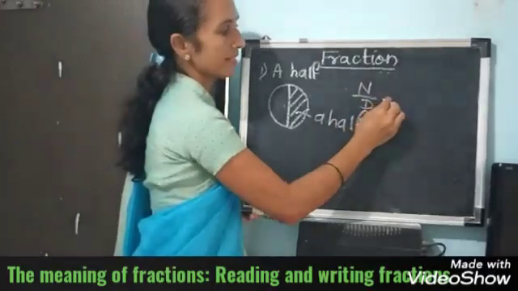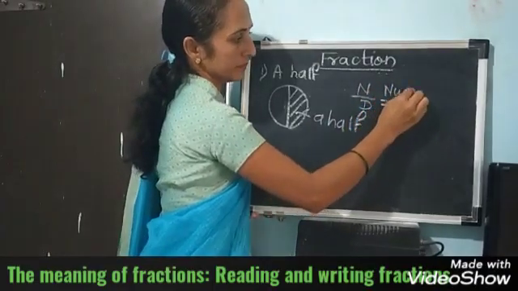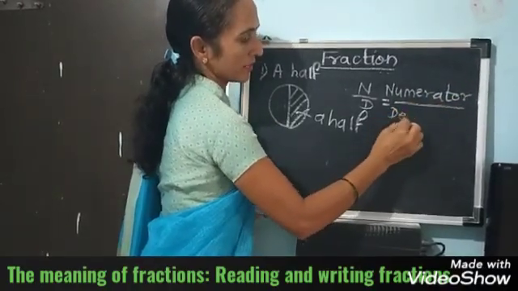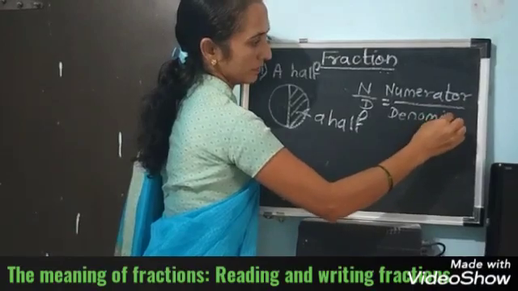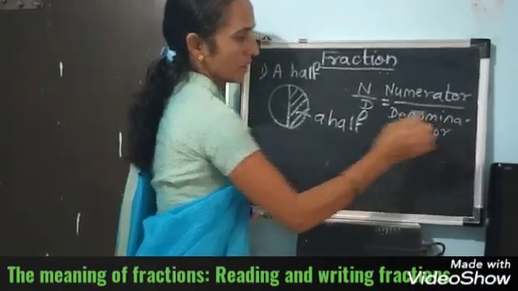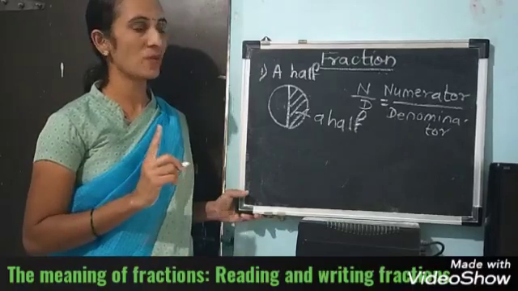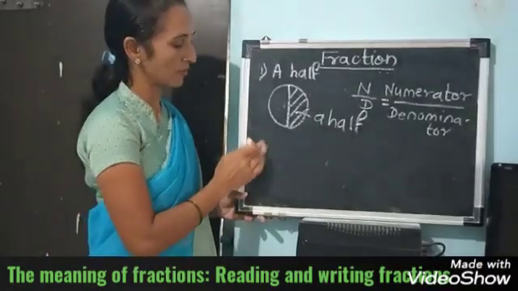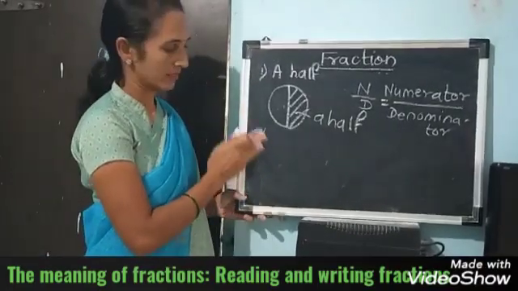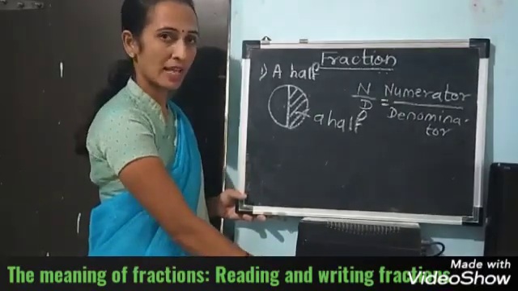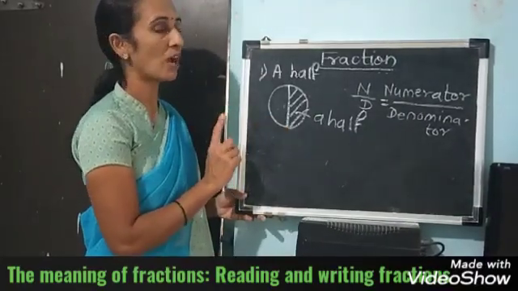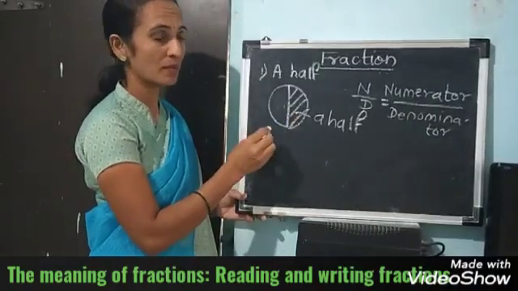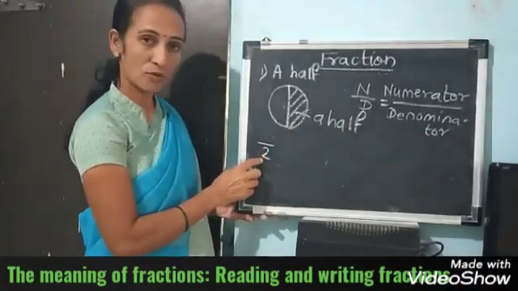What is this? N shows numerator and D shows denominator. In this form, we have to write the fraction. We can't write only 1. We have to write 1 upon 2. Okay, like this. So, how to write? See here. First, find out the total number of parts. 1 and 2. How many total equal parts? 2. Write down 2 at the bottom.